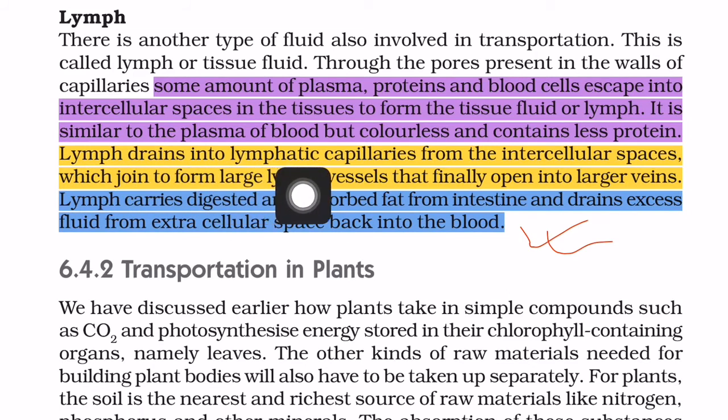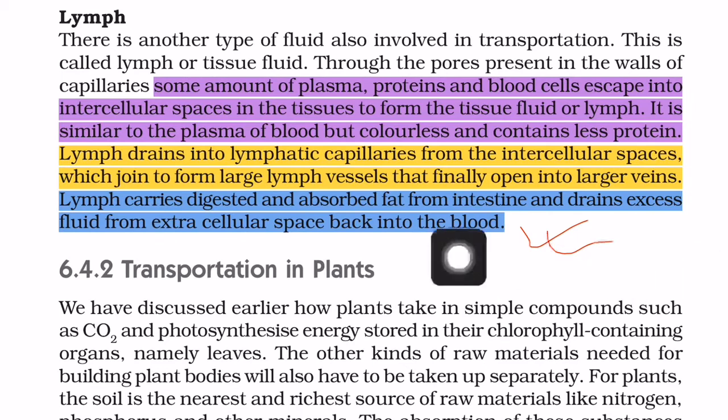Lymph drains into lymphatic capillaries from the intercellular spaces, which join to form large lymph vessels that finally open into larger veins. So lymph forms lymphatic capillaries, and these join together to form large lymph vessels, which finally join with the veins. Lymph carries digested and absorbed fat from the intestine and drains excess fluid from extracellular space back into the blood. So this is the function of lymph.